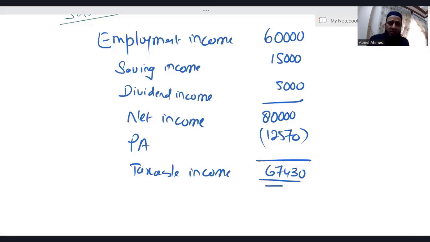By looking at 67,430, we can easily decide that this individual is a higher rate taxpayer because the taxable income is more than the basic rate band limit, which is 37,700. Whoever is a higher rate taxpayer gets nil rate band for the saving income 500. When it comes to dividend income, irrespective of individual's tax paying status, everyone gets nil rate band of £1,000. Previously in Finance Act 2022 it used to be 2,000, but now in Finance Act 2023, it is 1,000.